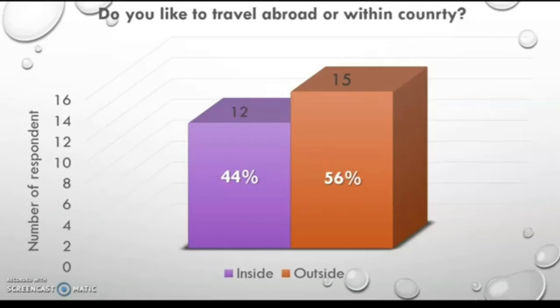According to the data, 44% of UPSI students opted to travel locally, while 56% prefer to travel overseas. This shows that UPSI students tend to travel abroad rather than within the country.